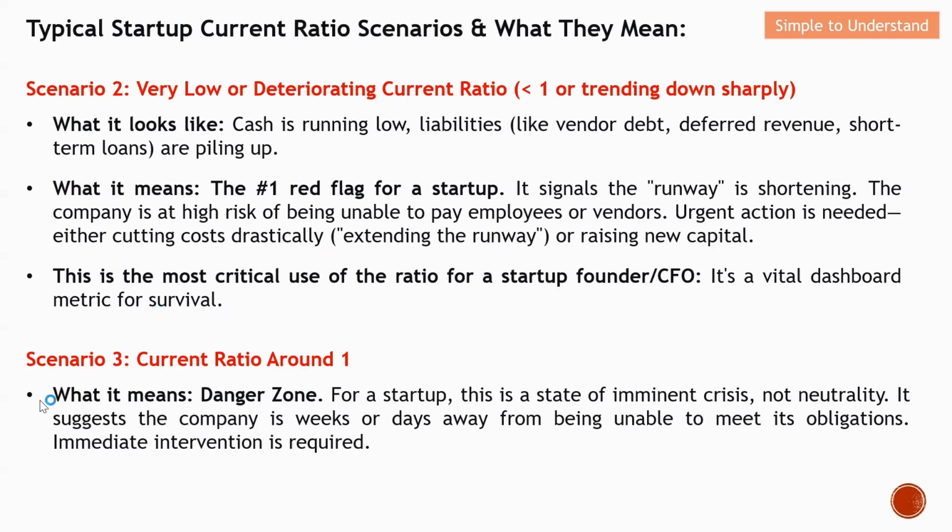Coming to scenario 3, the current ratio which is around 1. What does this mean? Again, this can spell a danger zone for a startup, because it is just nice for a mature company, but for a startup this is a state of immediate crisis, not neutral. It suggests that the company is weeks or days away from being unable to meet its obligations. Immediate intervention is actually required.